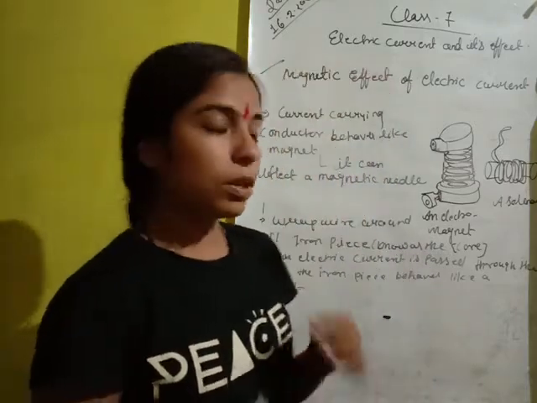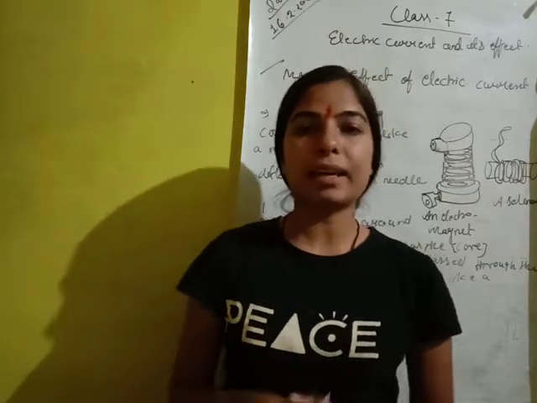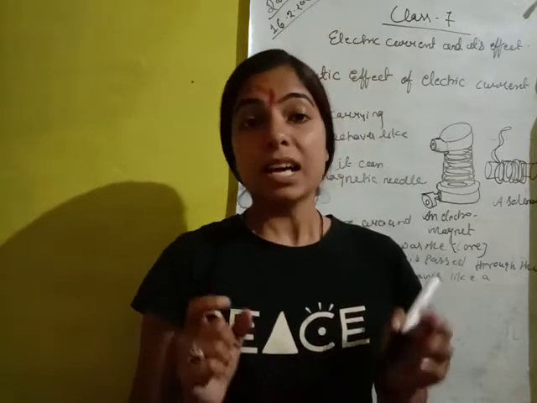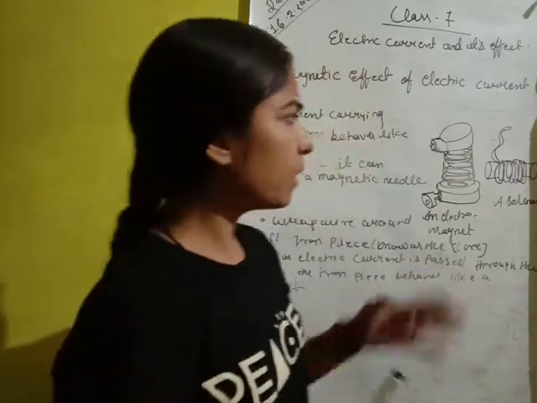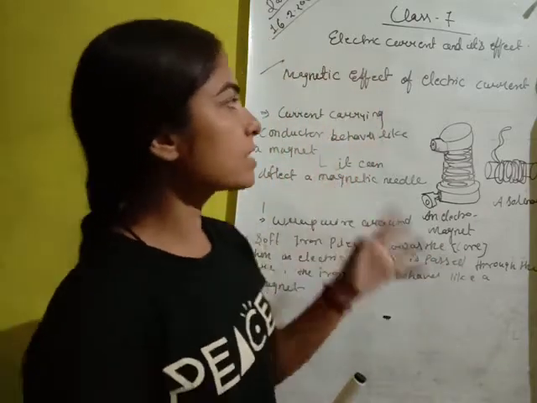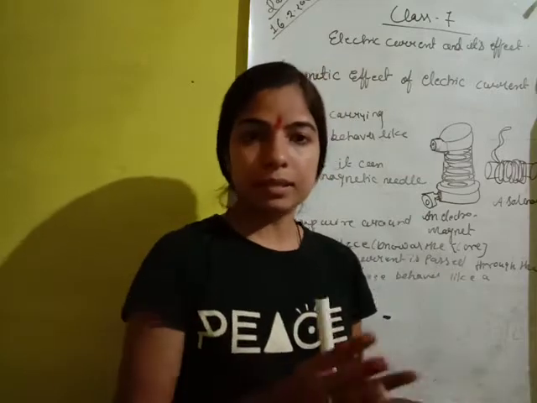Okay, now what is the property of a magnet? A magnet attracts iron-like substances. So what is the connection between electricity and the magnet?